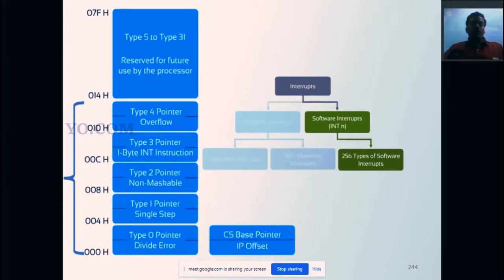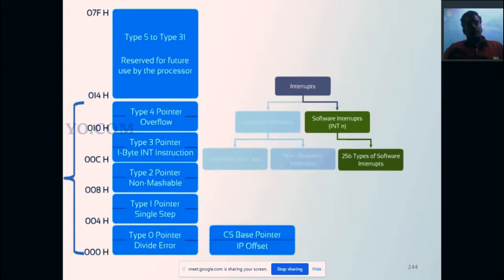Here we are going to see one by one. INT n, that instruction is used to access software interrupts. INT n, where n equals 0 to 255. We can substitute any number for n. In total we can access 256 different types of software interrupt.